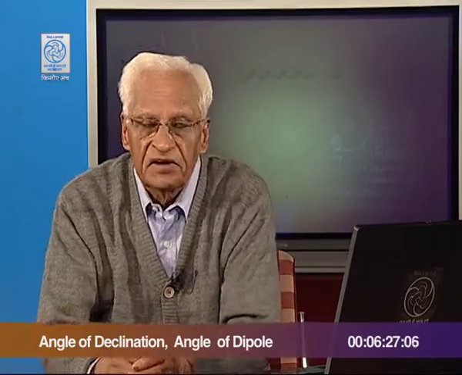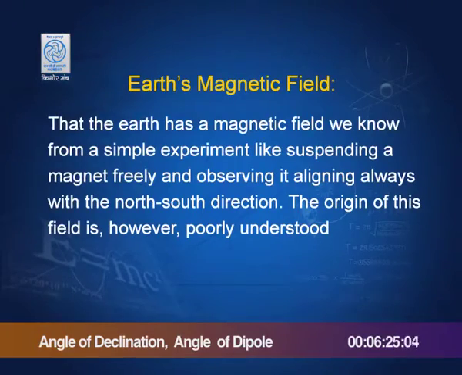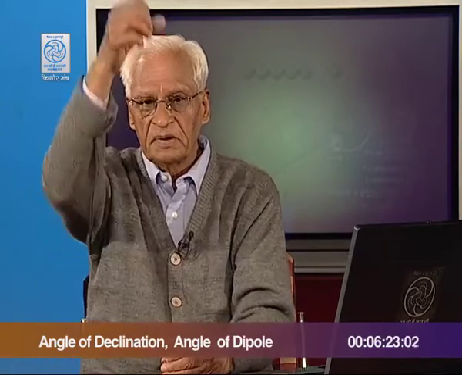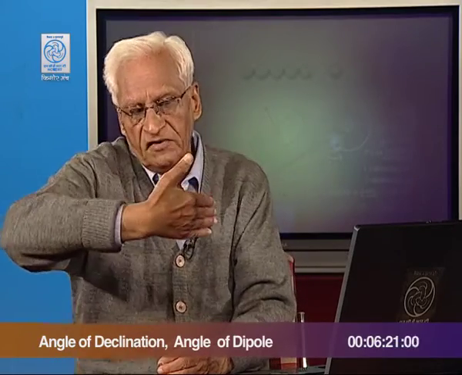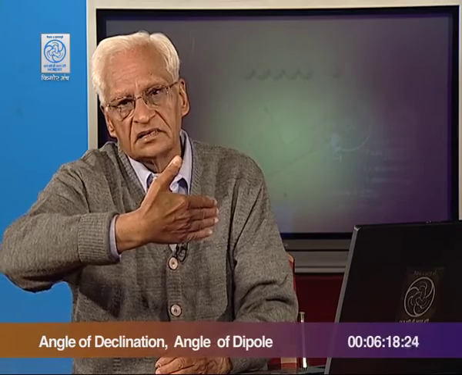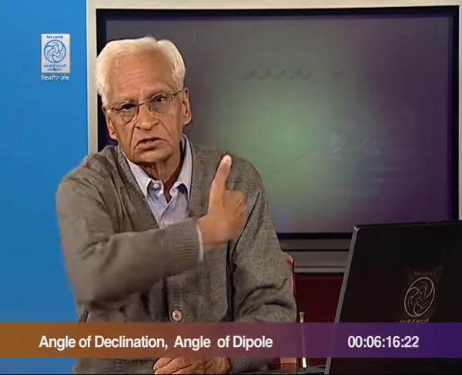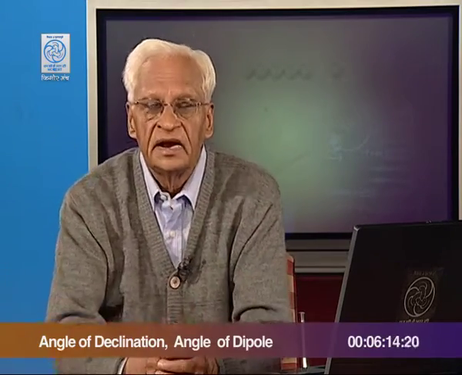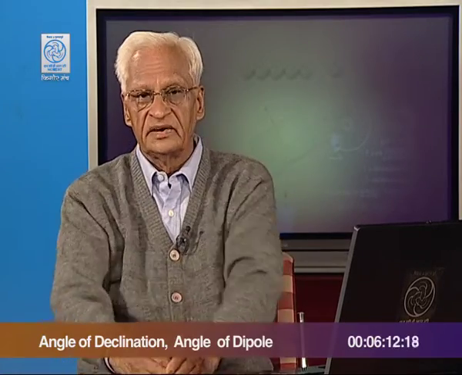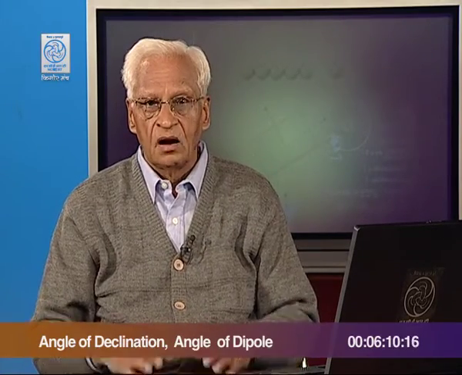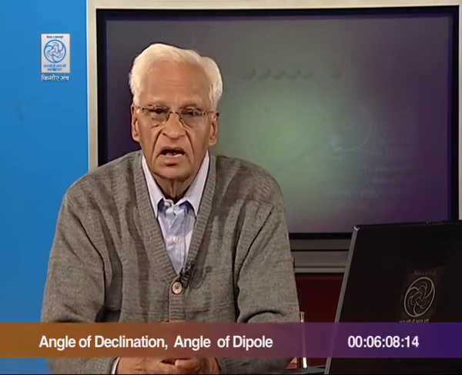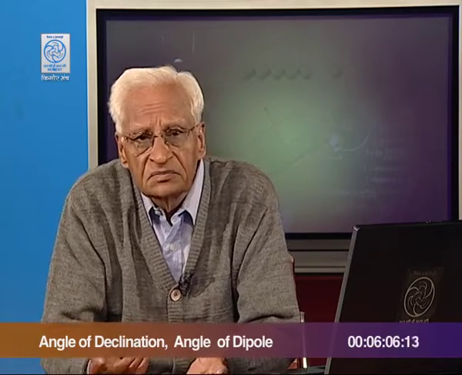Now, Earth's magnetic field. We all know that Earth has a magnetic field. How do we know? We suspend a magnet, and this magnet always settles in a certain direction, which is the north-south direction. Therefore, this indicates that Earth has a magnet, or Earth behaves like a magnet. But where does this magnetic field come from?